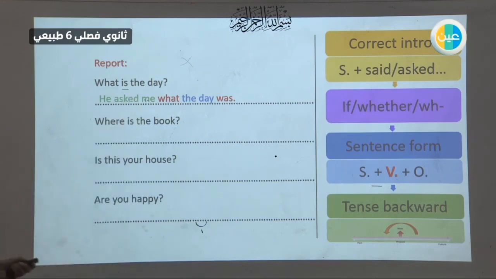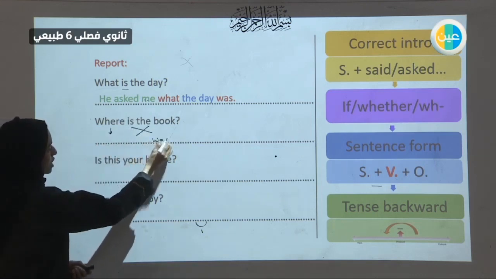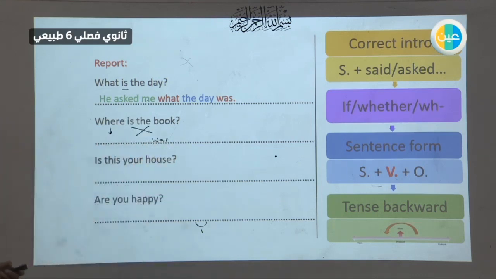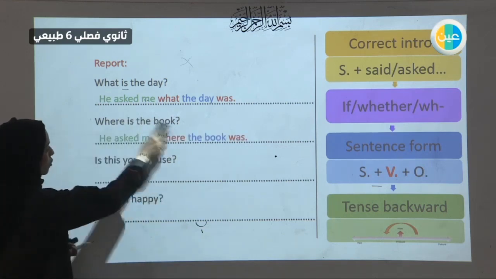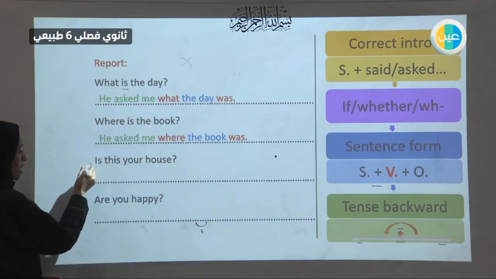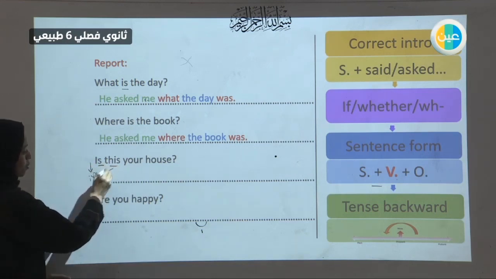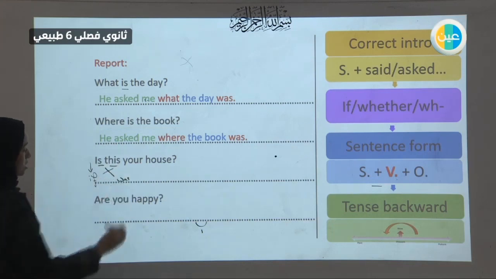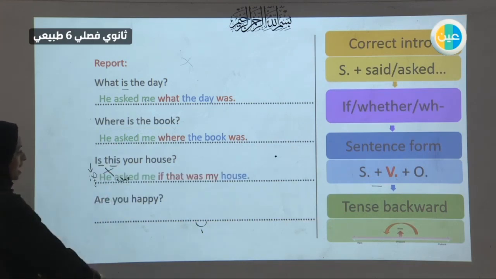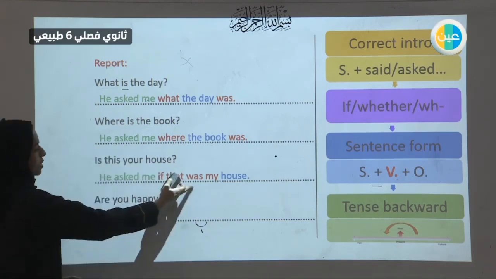Where is the book? Use where as it is. Change the order here, and instead of is, we will change it into was. He asked me where the book was. Is this your house? We don't have a WH question word, so we can use if or whether. This is, so here we will use a was. He asked me if that was my house. So the is into was.